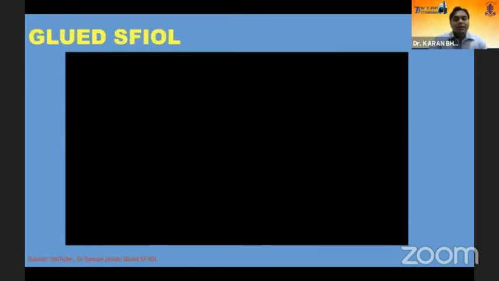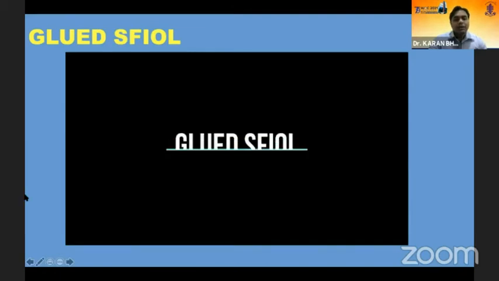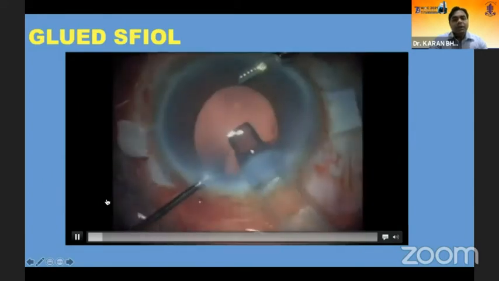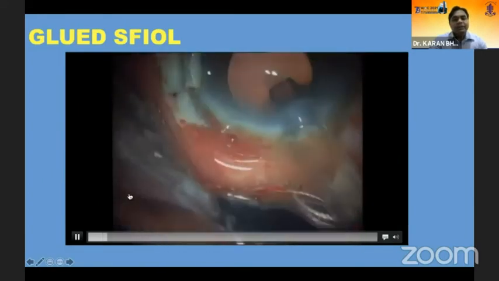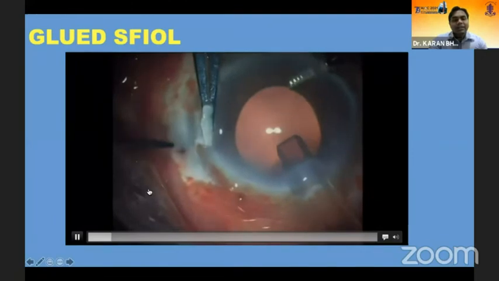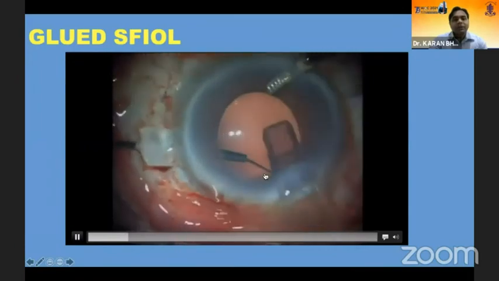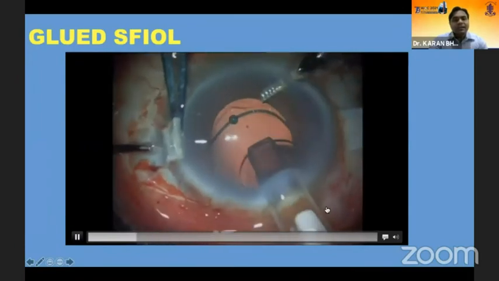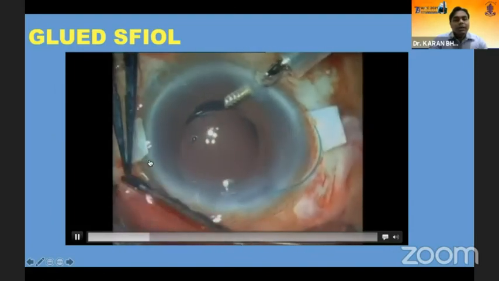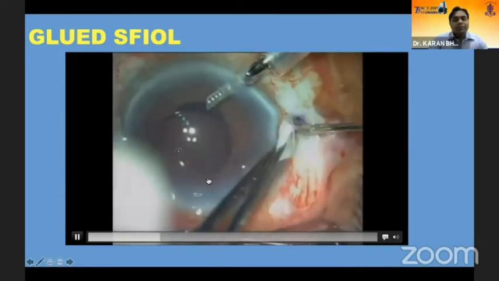So this is a quick recap of the glued SFIL that we have already been doing and have been seeing in multiple videos, where after a comprehensive anterior vitrectomy, a three-piece lens is being introduced with the aid of an AC maintainer. As you can see in the inferior part, the microforceps are grasping the leading haptic, which will then be brought out from the scleral tunnel that has been created, followed by the trailing haptic, which is always a challenge